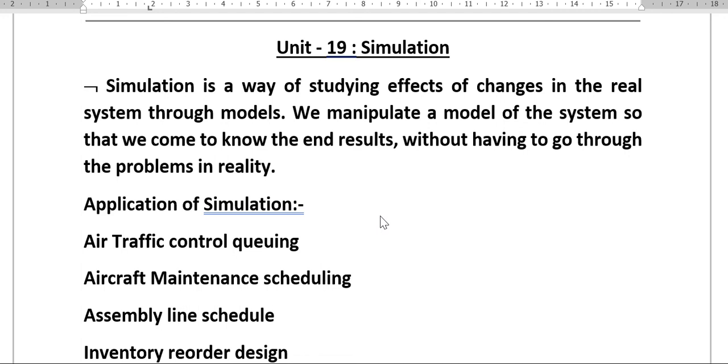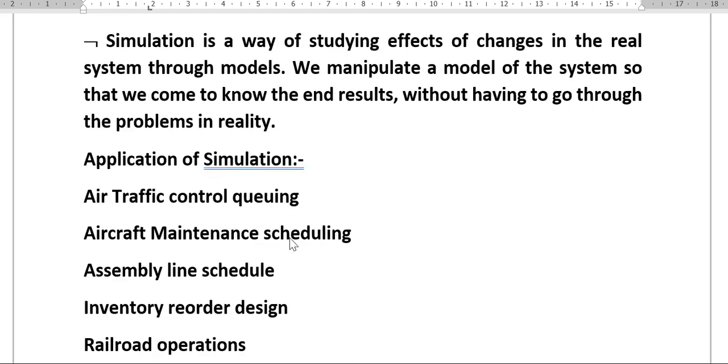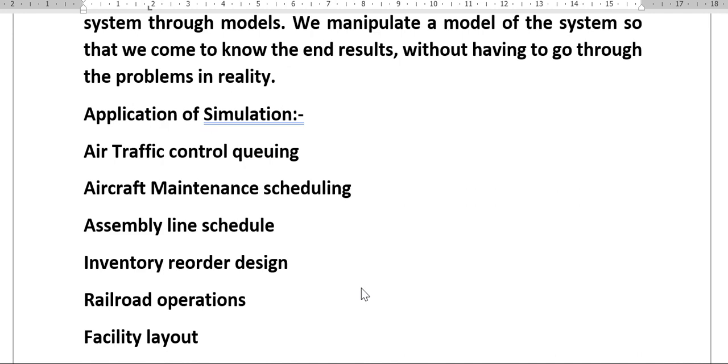So they have to learn through the model. Aircraft maintenance scheduling, assembly line scheduling. Assembly line scheduling means in the assembly of automobiles and other industries. Inventory reorder design: how the inventory is to be ordered, when it is to be ordered, and how much is to be ordered, because it has to be cost effective.